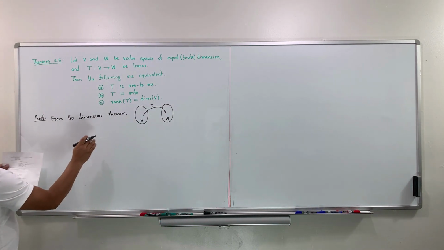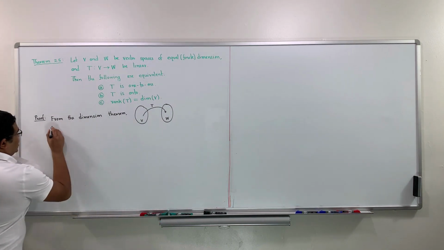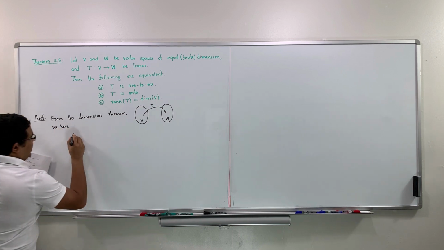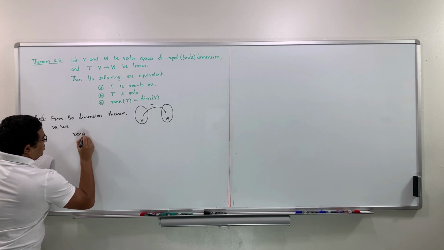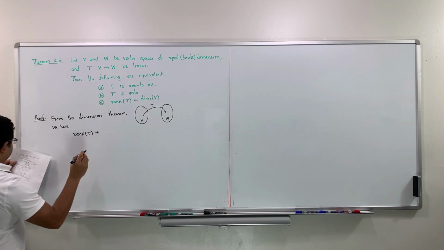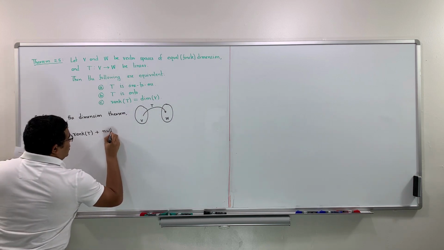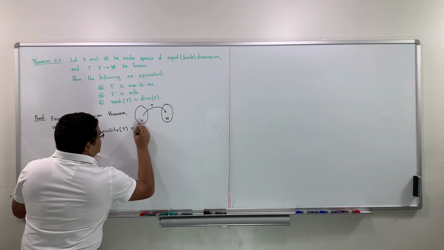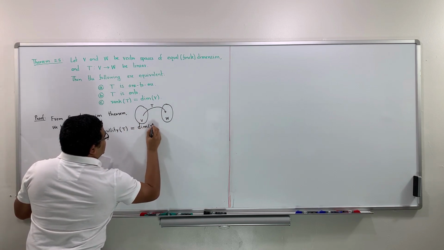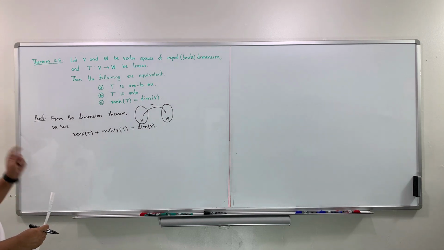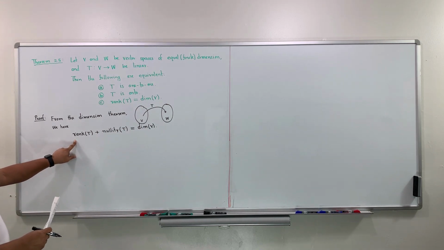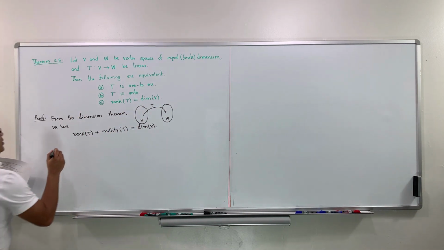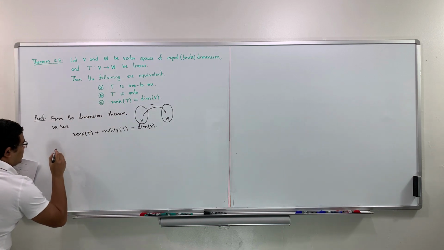So according to the dimension theorem, we have rank of T plus nullity of T equals the dimension of the vector space. We know this one, and now we will use it to prove this. Okay, now first start from 1a.